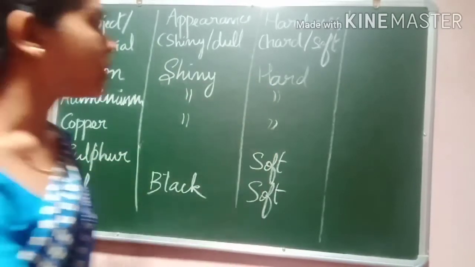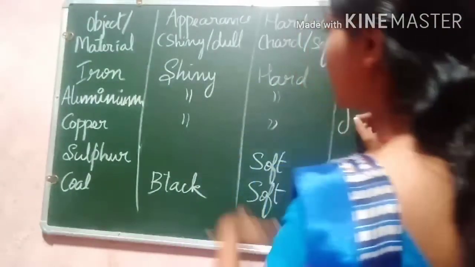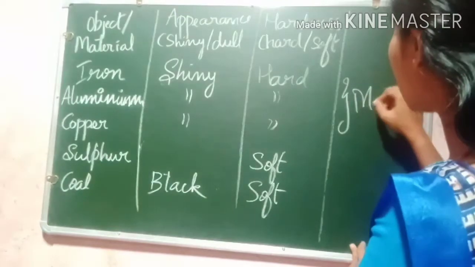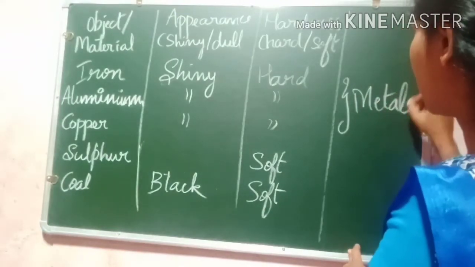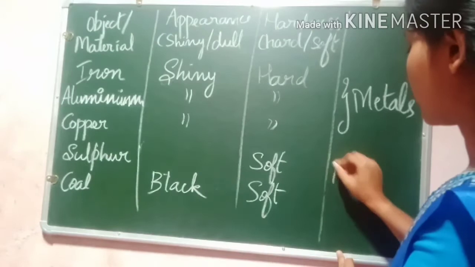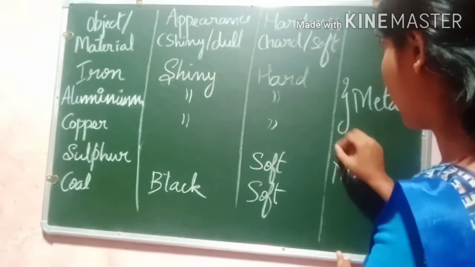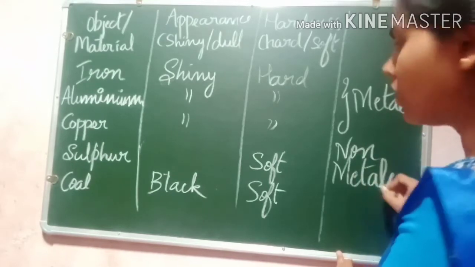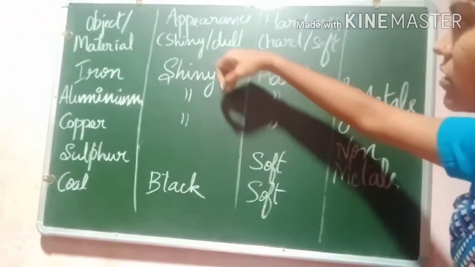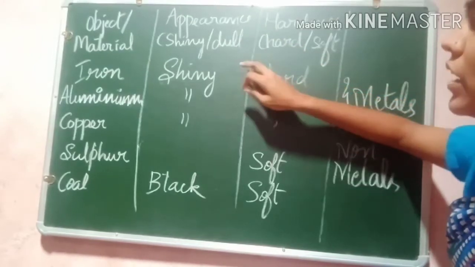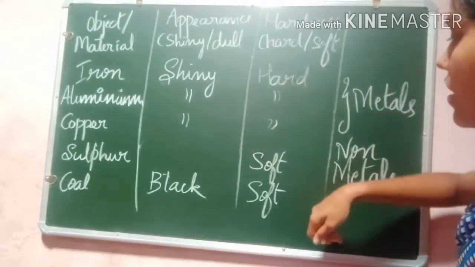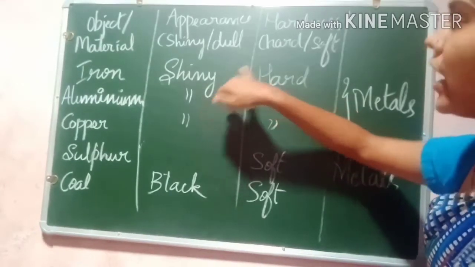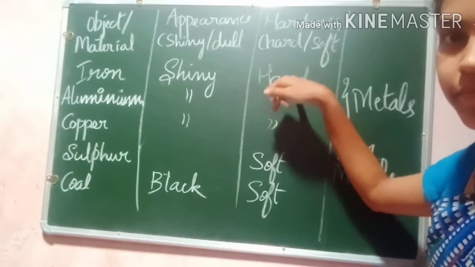So among these materials, iron, aluminium and copper have a shiny appearance and they are hard in nature. So these three, iron, aluminium and copper, are metals. And these are non-metals. Got it? So we have classified based on appearance and hardness into two types: metals and non-metals. Metals have these properties. They are shiny in nature and they are hard.